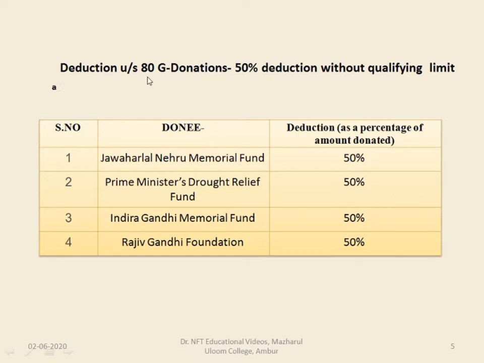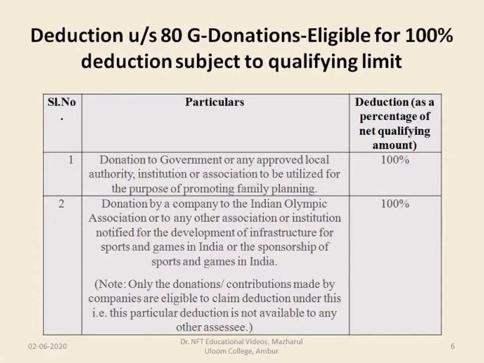Now let us see what are the deductions which can be claimed for 50% without qualifying limit. Here, for 50% donations without qualifying limit, the deductions are for donations to Jawaharlal Nehru Memorial Fund, Prime Minister's Drought Relief Fund, Indira Gandhi Memorial Fund and Rajiv Gandhi Foundation Fund. In case these donations are made, 50% can be deducted as deductions from the gross total income.